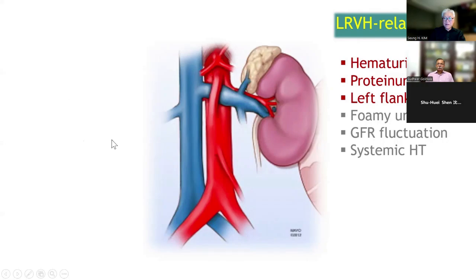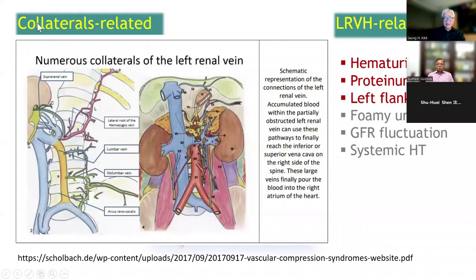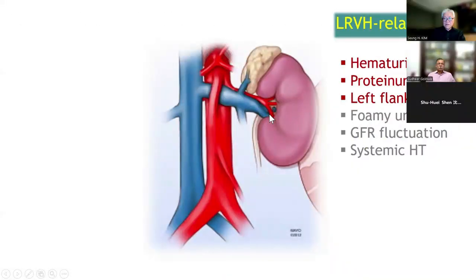Another big area of symptoms is collateral related. If there is hypertension in the left renal vein, the left kidney tries to make some collateral vessels. The most important route is the gonadal vein, causing varicocele in men and pelvic congestion in women. But normally there are valves in this gonadal vein.